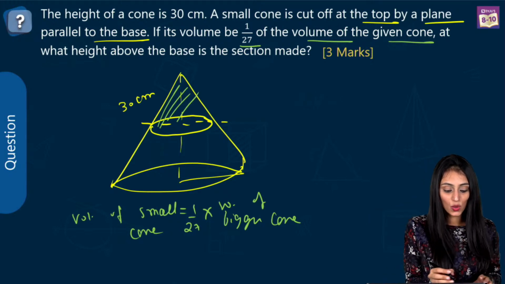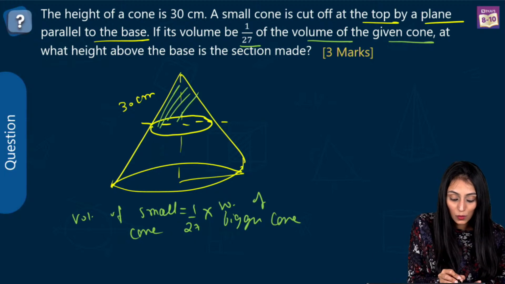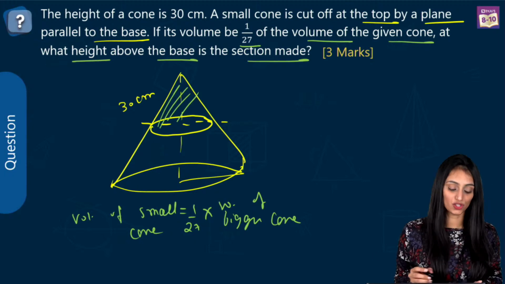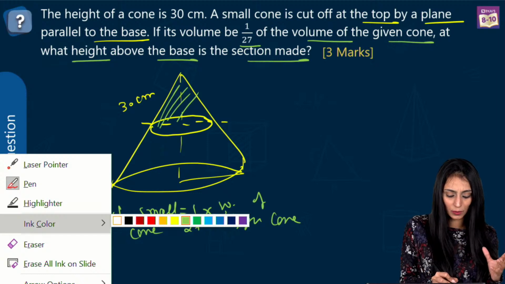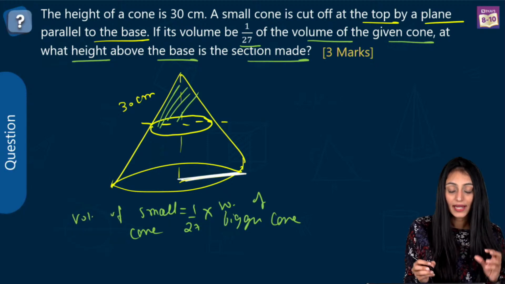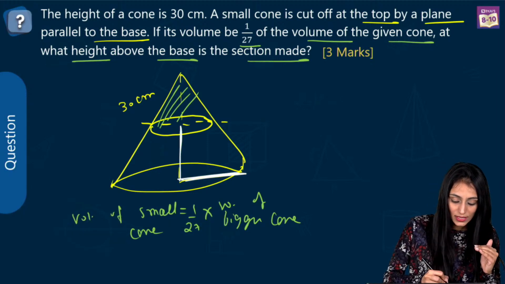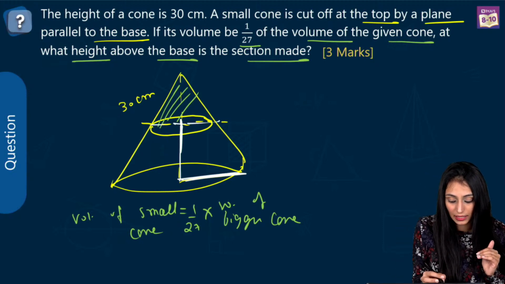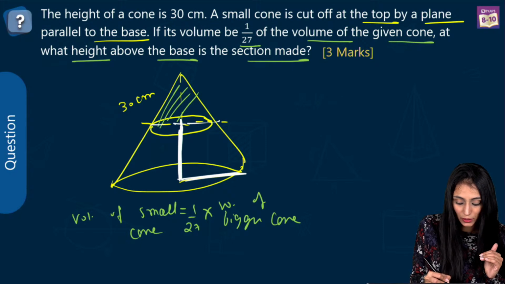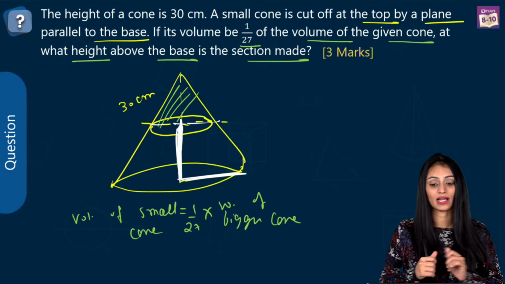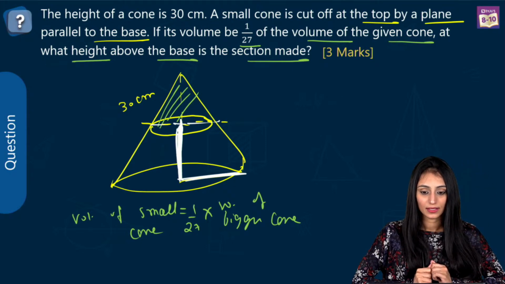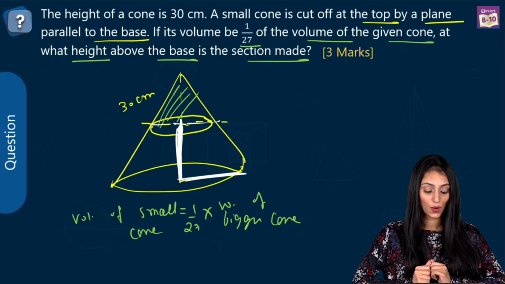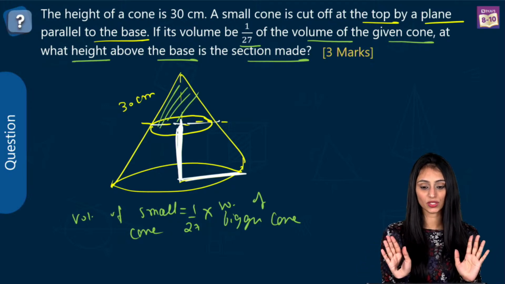Okay, so we have to find out at what height above the base the section is made. This is the baseline. At what height above the base was the section made? That means at what height above the base we have cut this. So I need to find this white part over here, this much part that I've highlighted. This is what the question is saying.